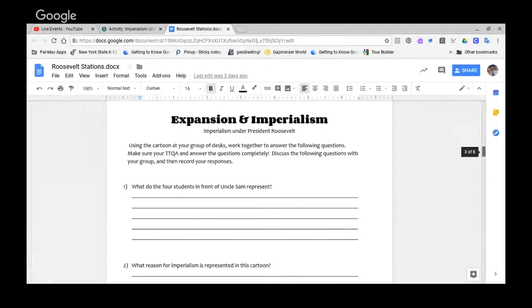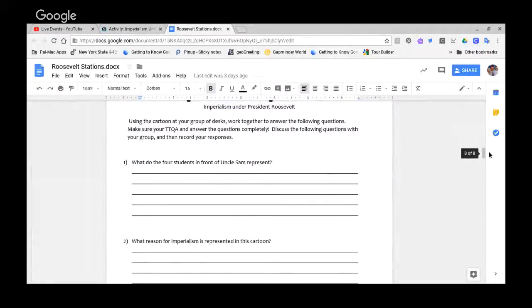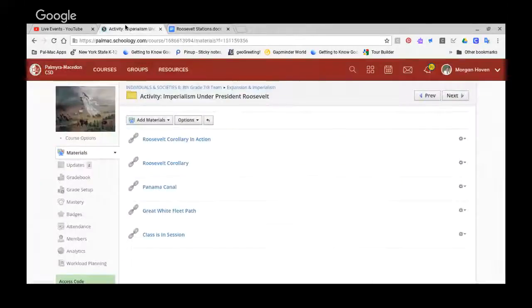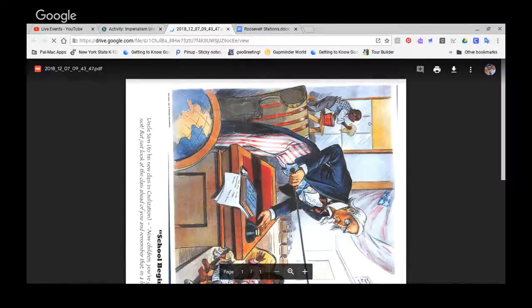This one, though, Imperialism under President Roosevelt, where it says using the cartoon at your group of desks, you're going to use this cartoon where it says Classes in Session. Now, for Classes in Session and Great White Fleet, if you click on them, they're going to open up and they're going to be sideways. So give it a second to open up and you say, now it's sideways. So what to do? How do we do this?